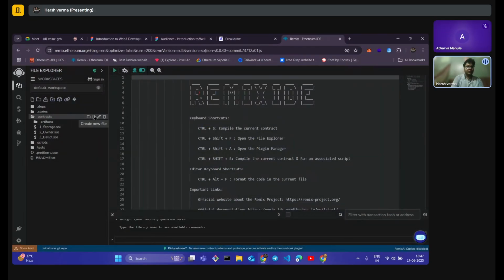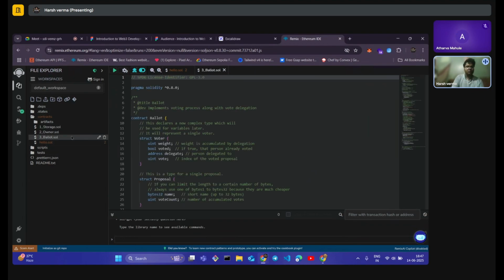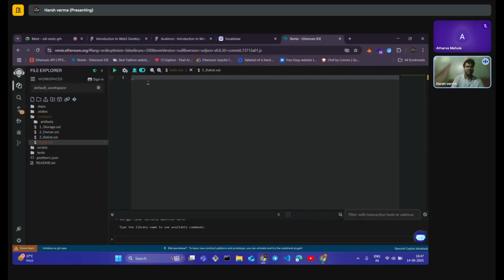I will create a new file, let's say hello.sol. Now we have created our first Solidity file, and now let's first initiate our file. So go to the value.sol and let's copy this license. This license is like an identifier that drops some unnecessary errors that we don't want in our contract.